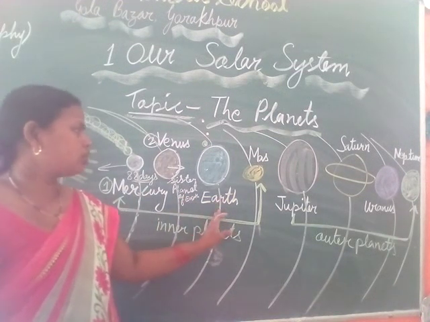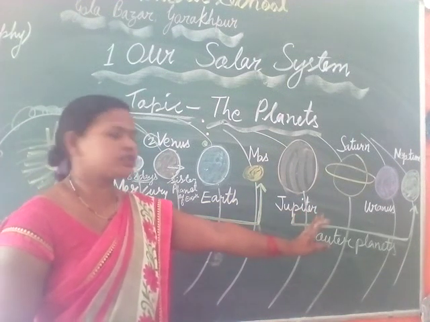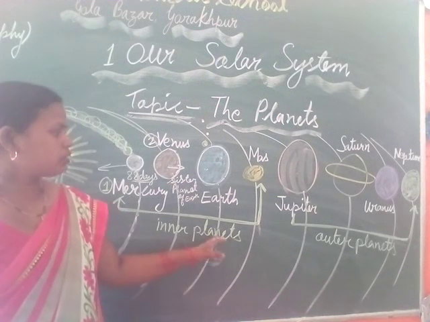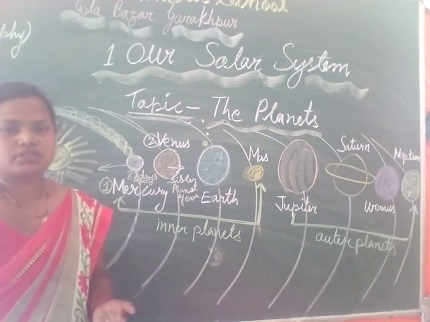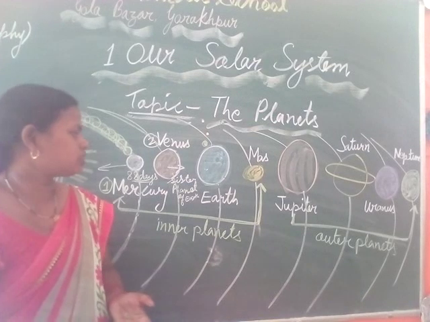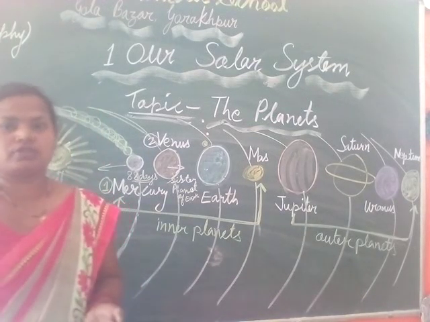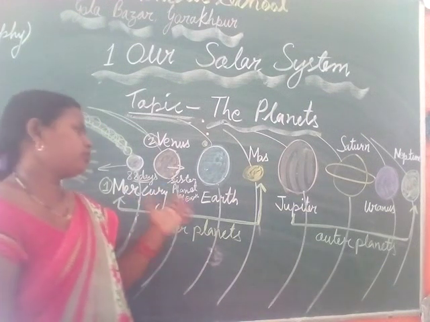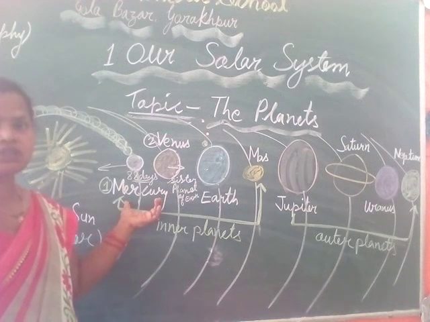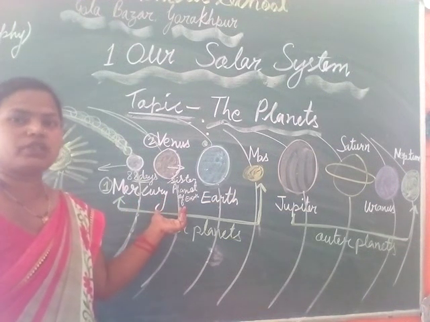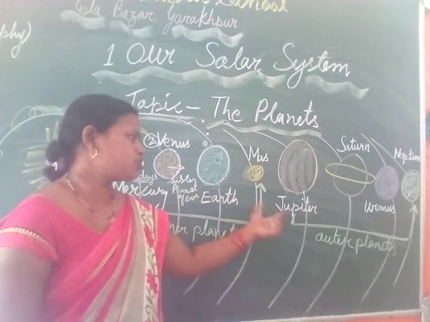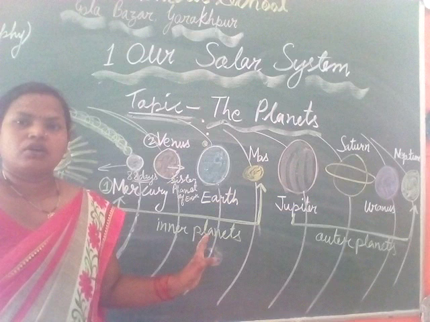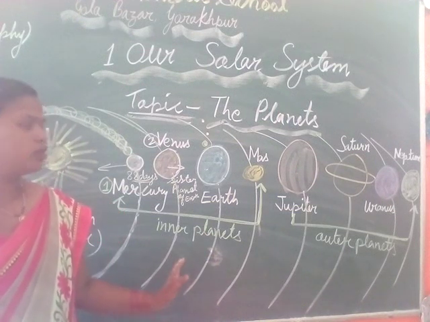About the Earth, Mars, Jupiter, Saturn, Uranus and Neptune, I will tell you in my next video about the other 6 planets and their different qualities. In this video we have learned only about the solar system, its different planets and the main points about Mercury and Venus. In my next video I will tell you about the Earth, Mars, Jupiter, Saturn, Uranus and Neptune. So I hope you have understood till now.